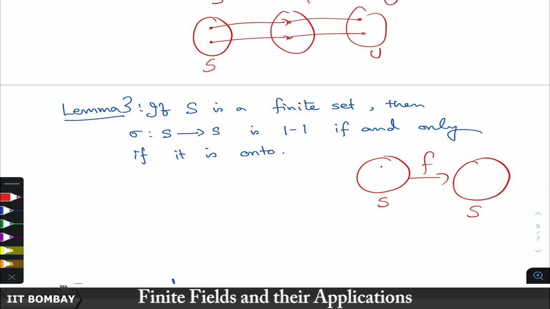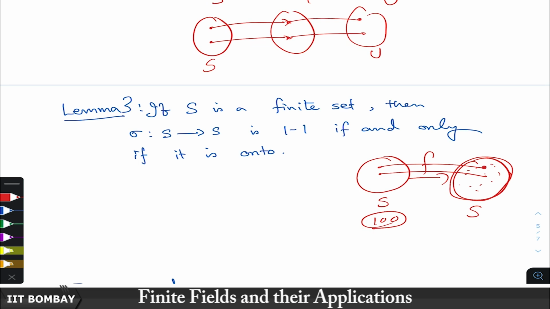Suppose S has a finite number of elements, let us say 100 elements, and every element goes to a distinct element. Then the image of F will also have 100 elements, and the whole of S has 100 elements. So, all the elements must be in the image. That means F is onto.